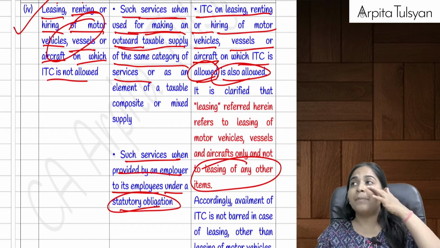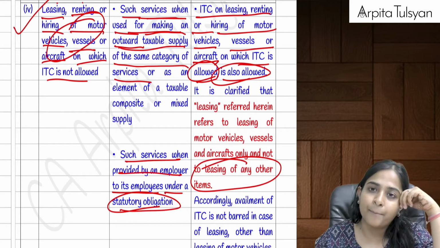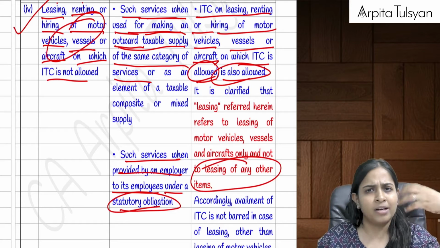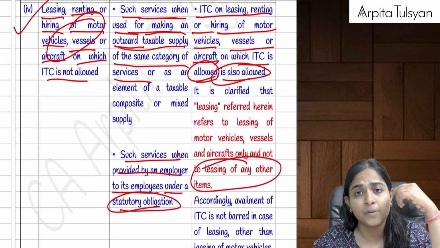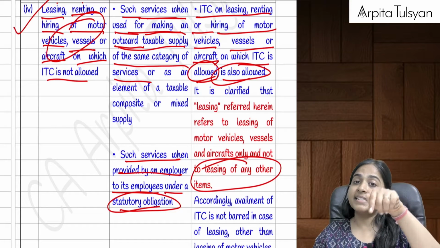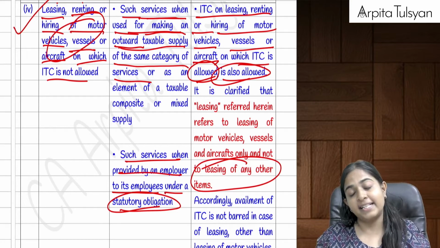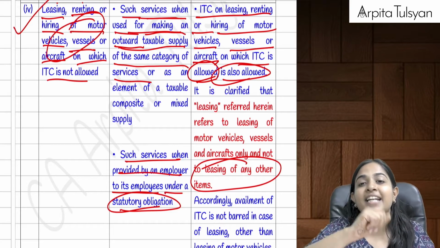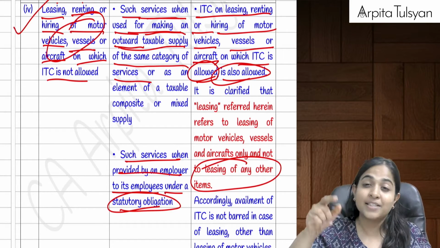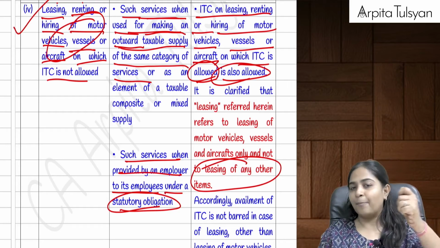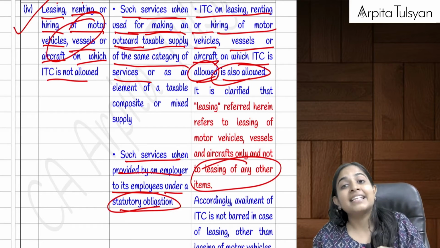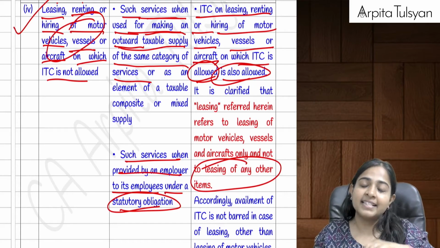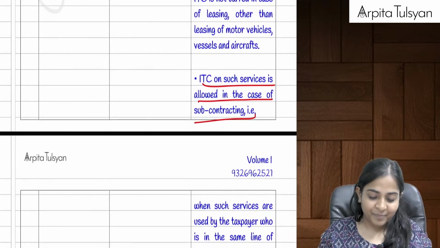Example, employer is providing such services to the employee. Employer has taken a car on hire for the employee. Normally company does it for the purpose of their directors. Then in that case, GST on that is totally blocked. ITC on that is totally blocked. But if the employer is supposed to do it under a statutory obligation, some law comes and says you have to do it, then in that case, the employer will have to do it. And in that case, GST credit on such leasing, hiring, renting services is totally allowed. Very clear with this?